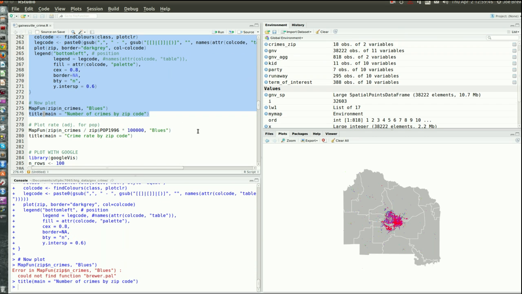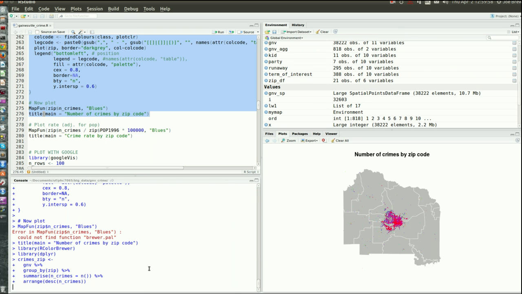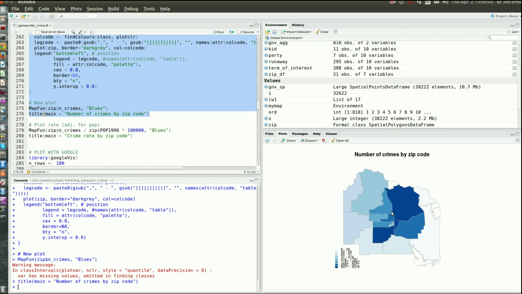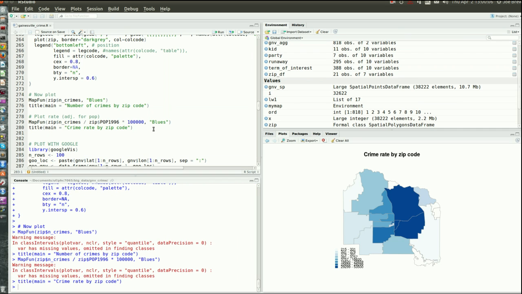And so here's the number. I'm sorry, I forgot to load one library. So here's overall time, or the last 3 years, where crimes have occurred. And let's say we want to adjust for population, we can do that as well.